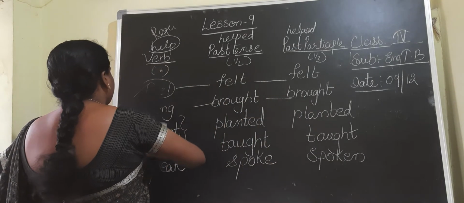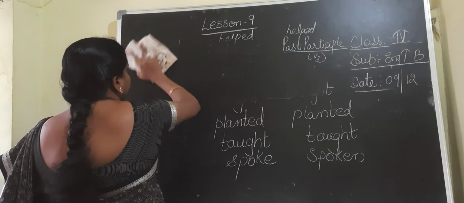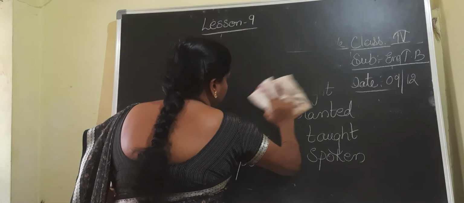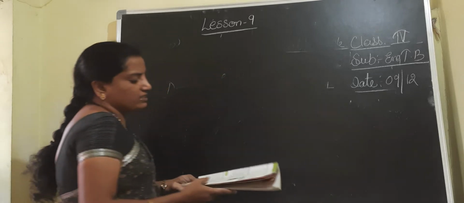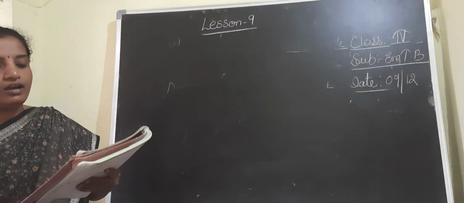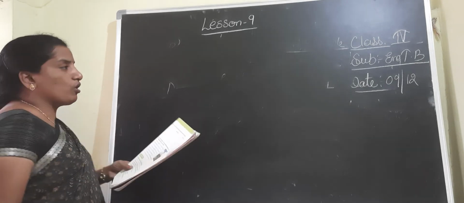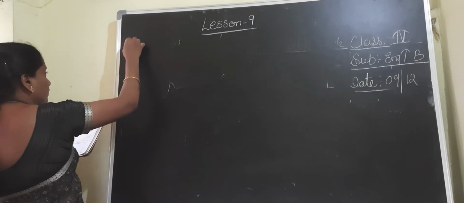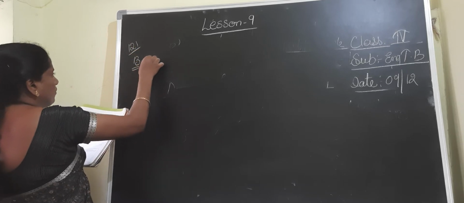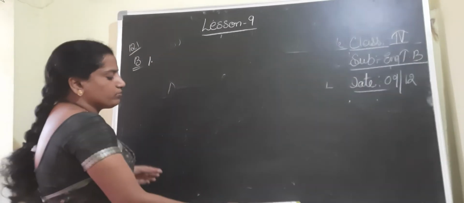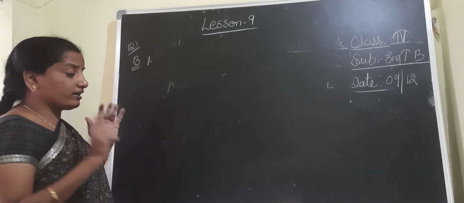Now next, B Roman, what they have explained, children, they told us to identify the verb. Correct the verbs in these sentences where necessary, or tick the sentences which are correct. If you observe page number 121, B Roman, each sentence I will explain one by one, why it is correct and why it is not correct.